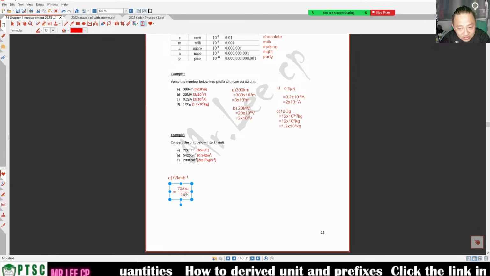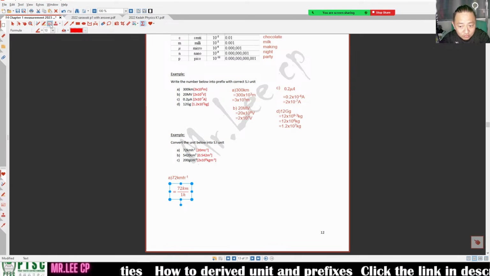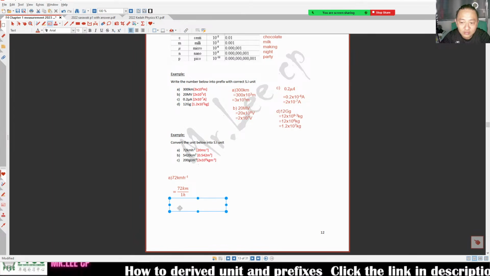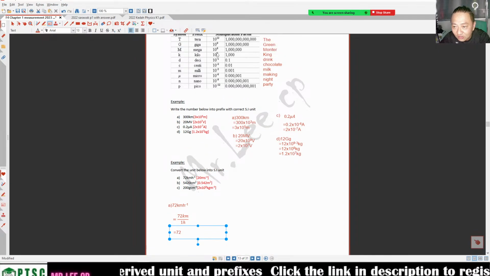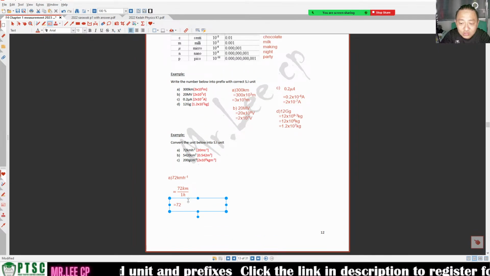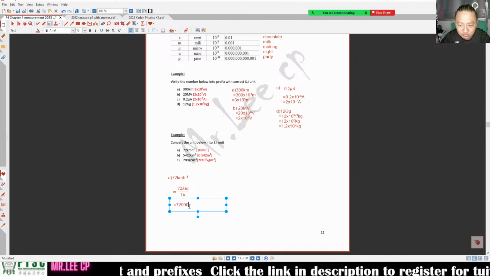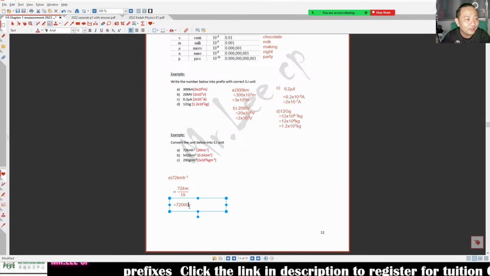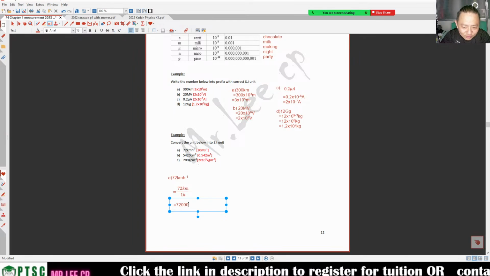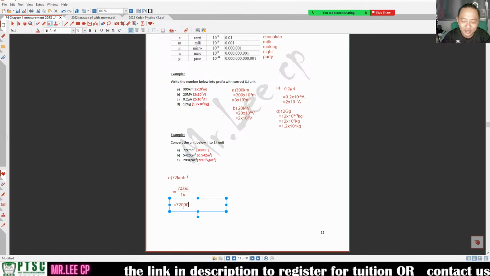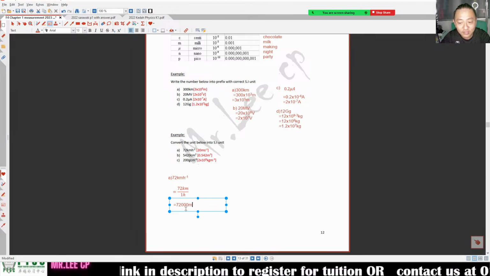So I want to change 72, right, into meter. So this one, 72 kilo. Kilo is 10 to the power of 3. If teacher, I don't want to times 10 by 3, can or not? Yes, no problem. You, teacher, kilo is 1000 lah. Okay, go ahead. Meter. Okay, no problem.